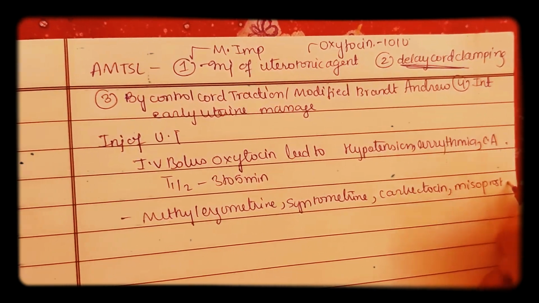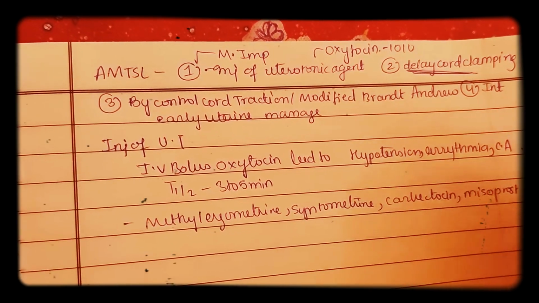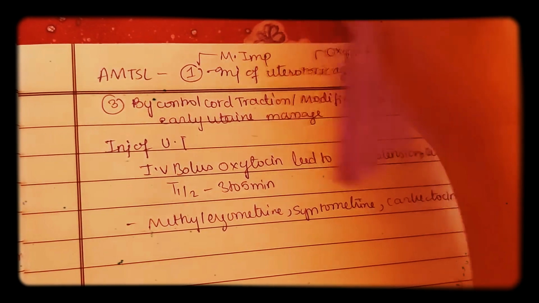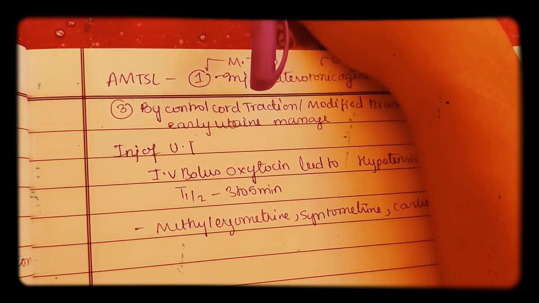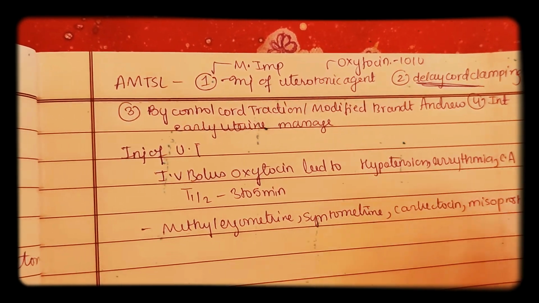Next, coming to Misoprostol. Misoprostol is PGE1. Dose is 600 micrograms orally. Side effects: you have fevers, chills, dose dependent side effects. Okay, and it is not contraindicated in asthmatics, but remember it is contraindicated in the case of previous C-section patient.